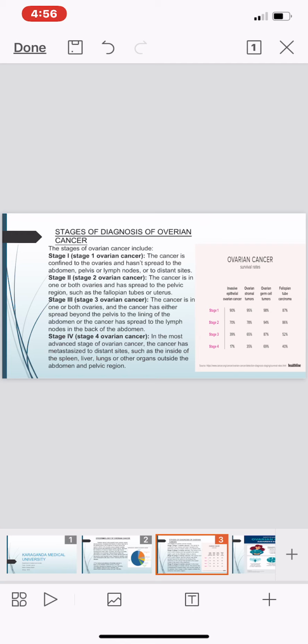In stage 2, the cancer is in both ovaries and spreads to the pelvic region.